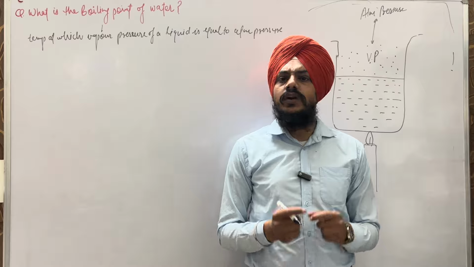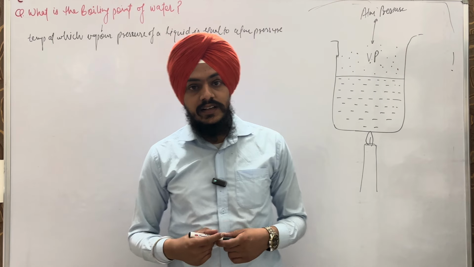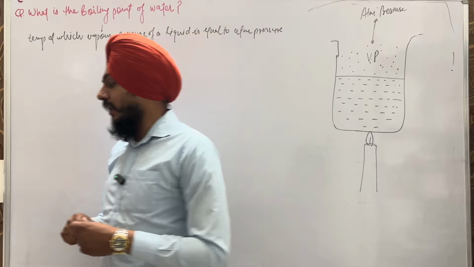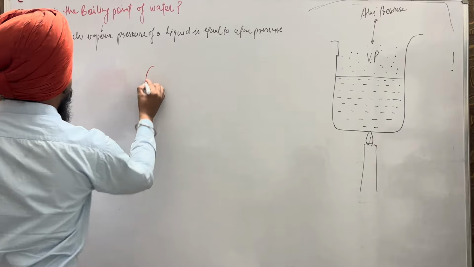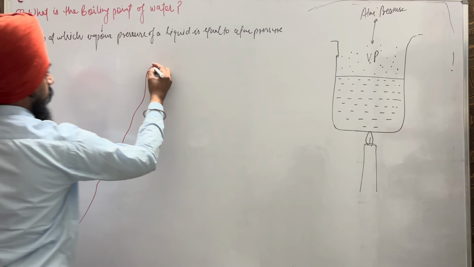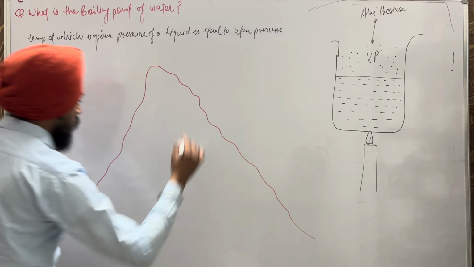So my question is, what is the boiling point of water? Your answer is 100 degrees. That is wrong. So I will tell you the value of the correct boiling point.